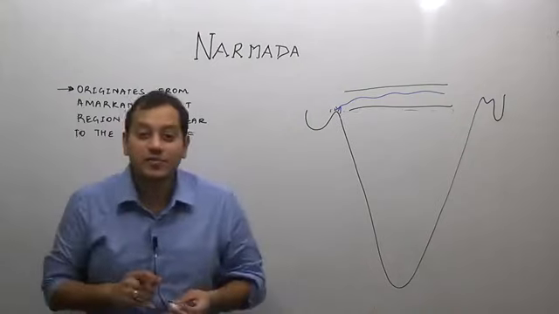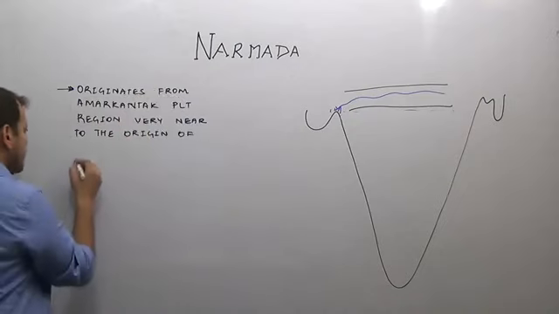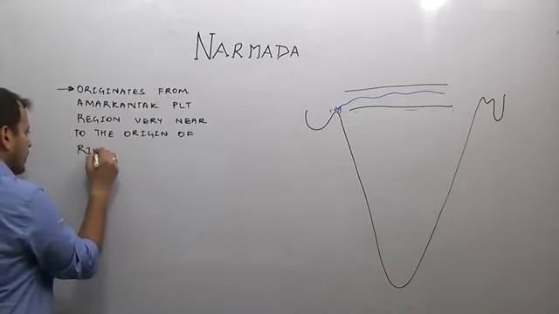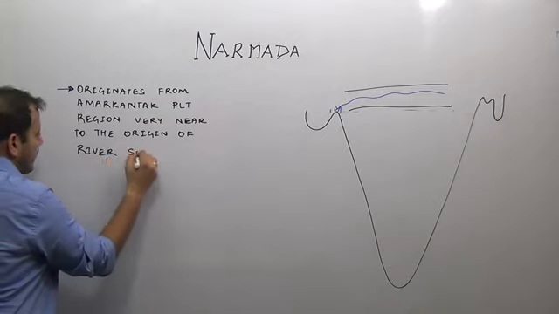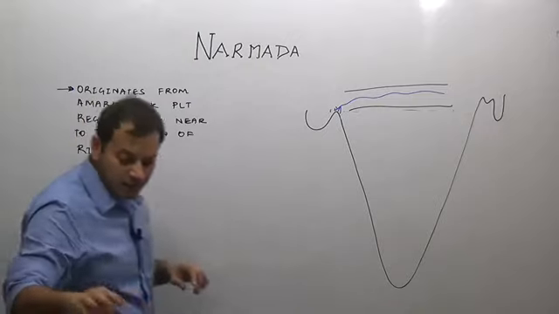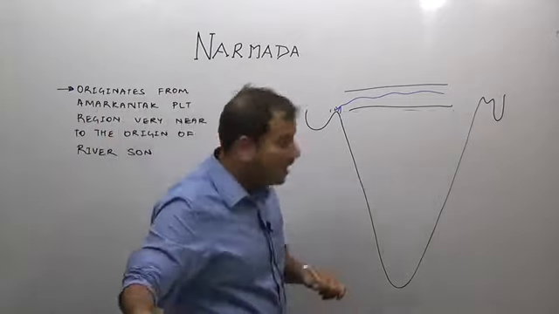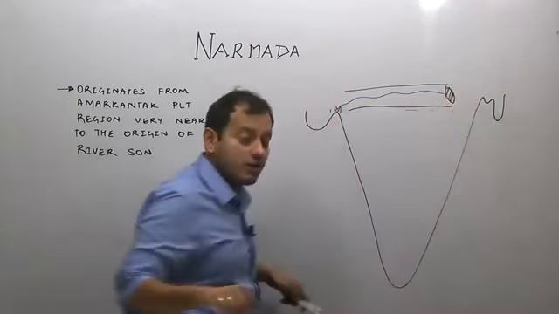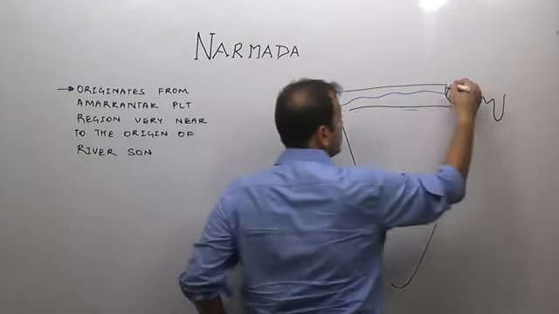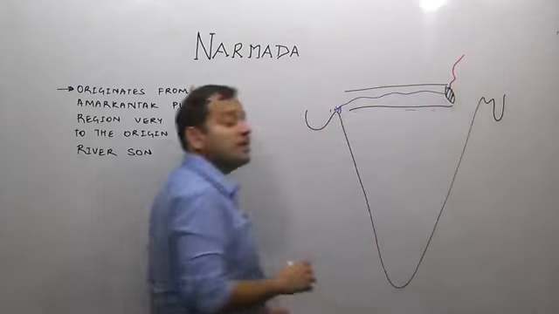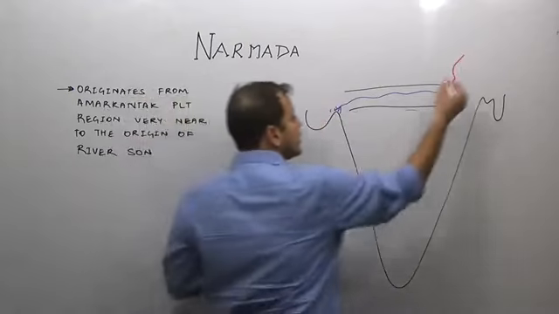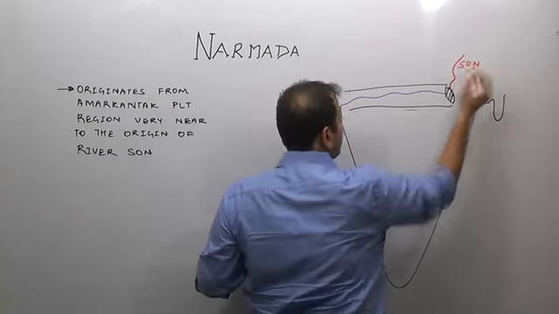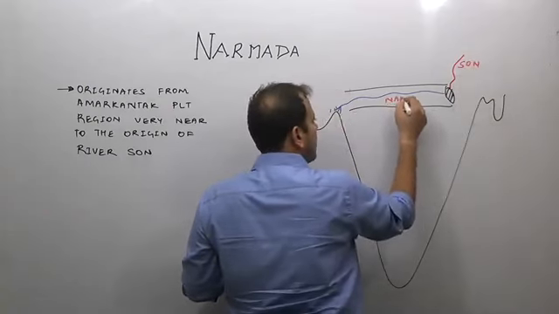We have done this, it is very near to the origin of River Son. So if this is the Amarkantak Plateau region, River Narmada originates from it, and from the other part of the Amarkantak Plateau region, River Son will originate and it will meet River Ganga. So this is River Son and this is River Narmada.